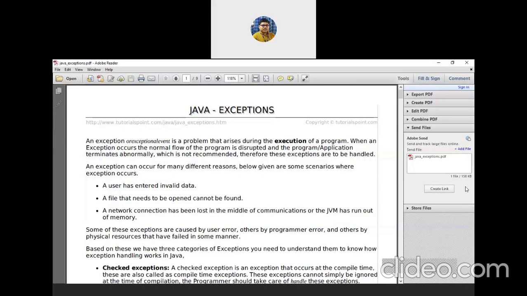If this type of event occurs, that can be considered an exception and your program will immediately stop there. If there is a network related problem and the network connection has been lost in the middle of communication, or the JVM has run out of memory, an exception occurs.